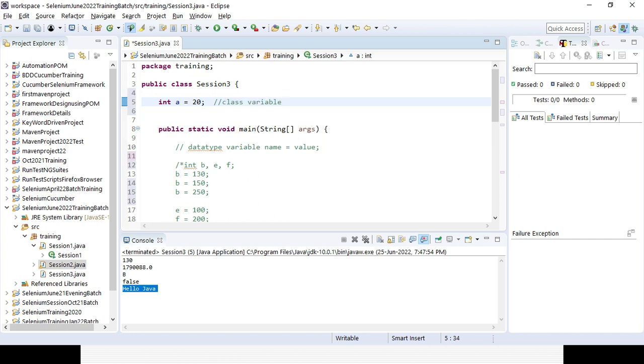Then you can define something called static int b equal to 30, which is called a static variable.